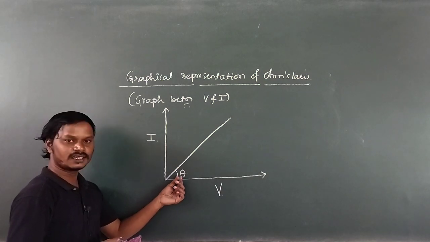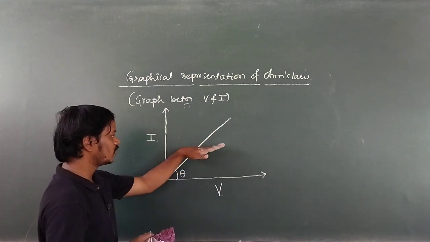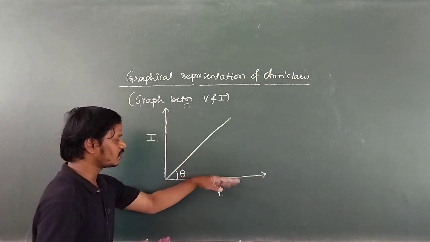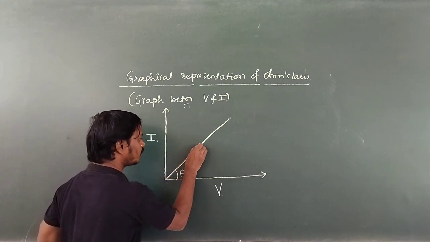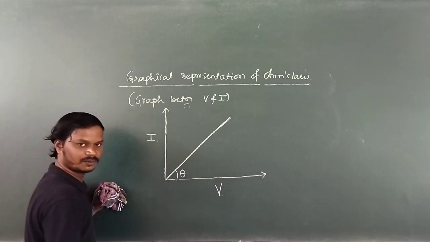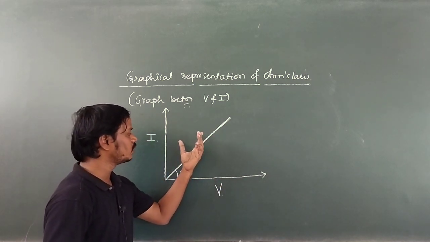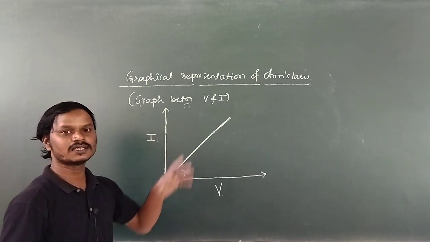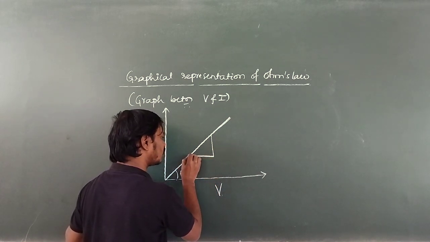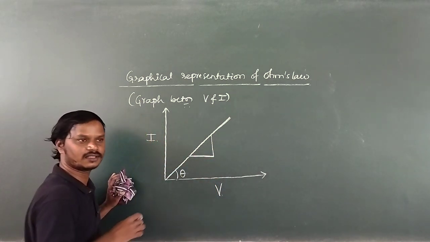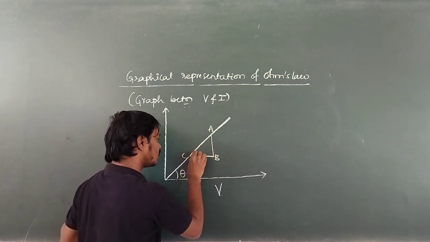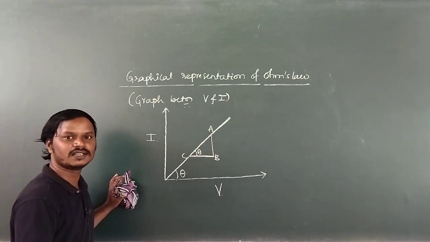Then what is theta? Theta is nothing but the angle between the graph between voltage and current and the x-axis. Now this is theta. Now the slope of the voltage versus current, that gives resistance here. Slope means anywhere you can draw a right angle triangle. Okay, so A, B and C. If it is theta, then this is also theta. These are called corresponding angles.